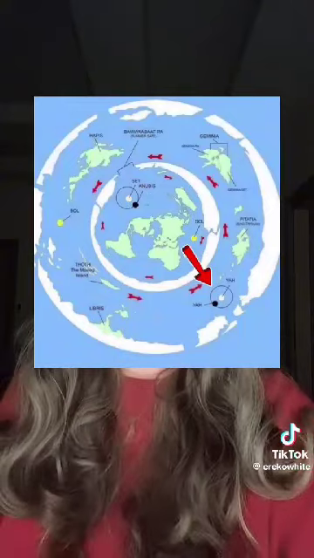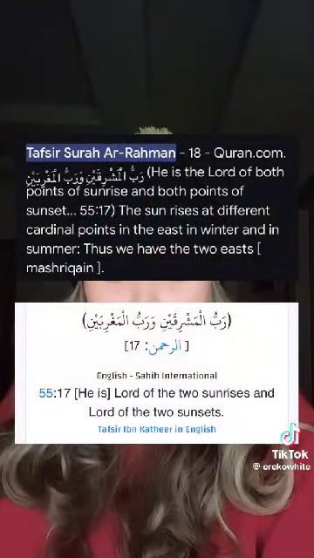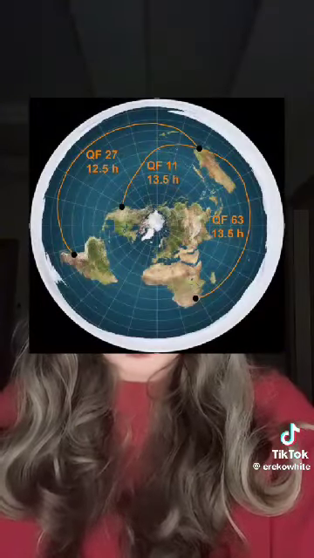But what we see in the photo, the Set and Ya, in this verse of Surah Al-Rahman in the Quran, stated that He is the Lord of both points of sunrise and both points of sunsets. Sun rises at different cardinal points in the 2 east and the 2 west. At the time sun rises in one hemisphere, it sets in another hemisphere, producing 2 west and 2 east of the earth. And this affects the high tide and low tides of our ocean.